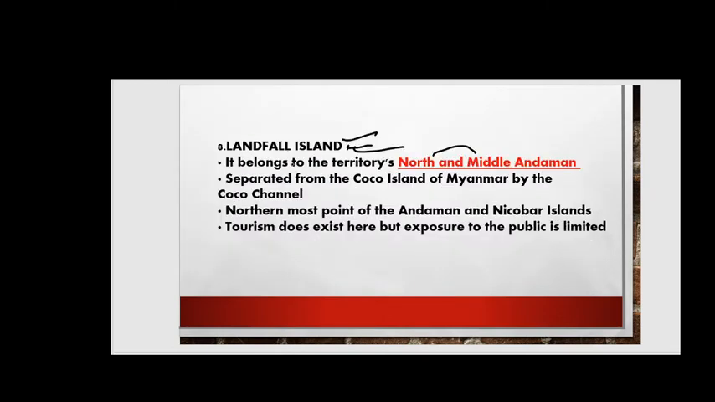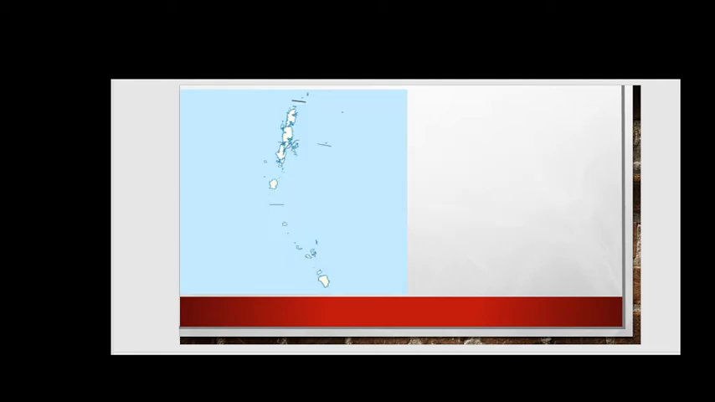Yes, friends, can you see this? Landfall Island is separated from the Coco Island of Myanmar by the Coco Channel, right? It is the northernmost point of the Andaman and Nicobar Islands. Tourism does not exist, and exposure to the public is limited. So where is Landfall Island here? Here it is located, right, friends?